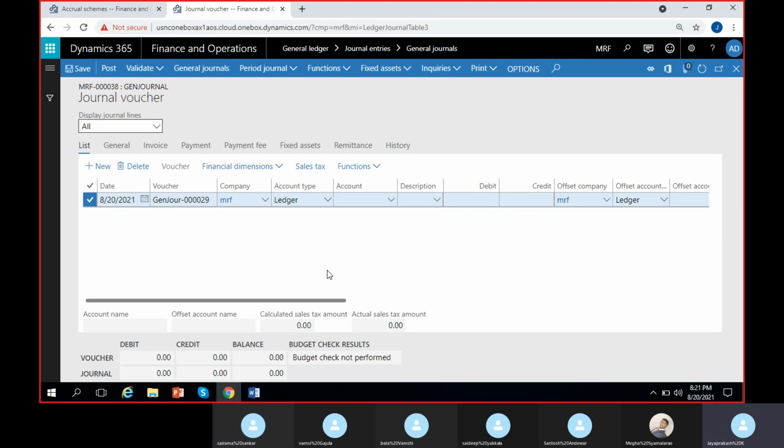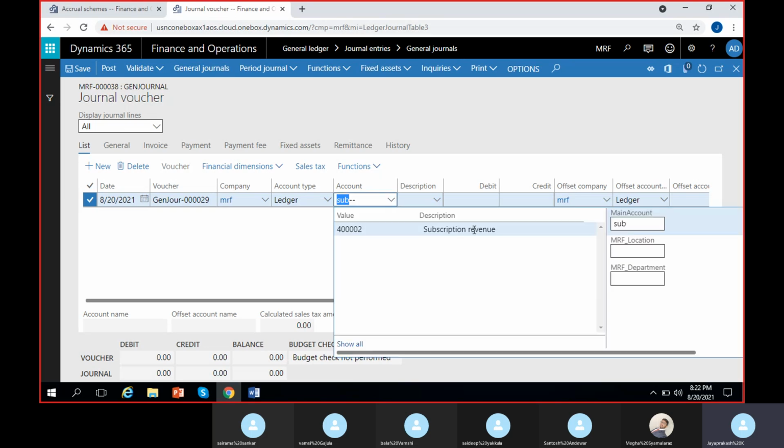What is the entry that we have to post? Accrued revenue account debit to revenue account. Okay, accrued revenue account is debited and subscription revenue account is credited. So first let me select subscription revenue.